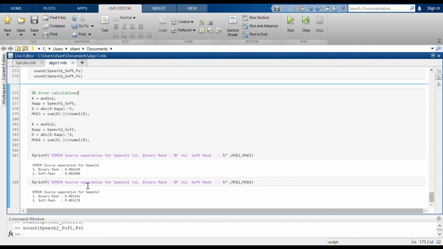So for the soft mask, it is lesser than the binary mask. So the performance of soft mask is definitely better than the binary mask. And so this is the method how we have separated the individual audios from a mixture.